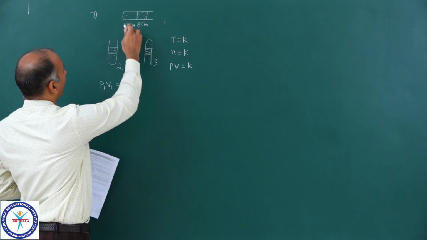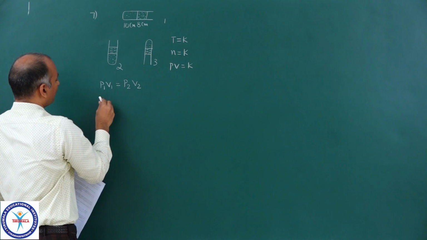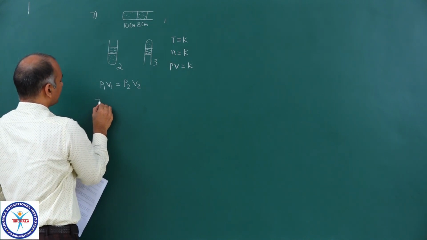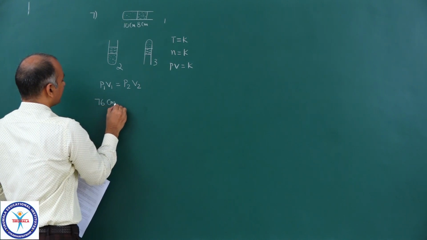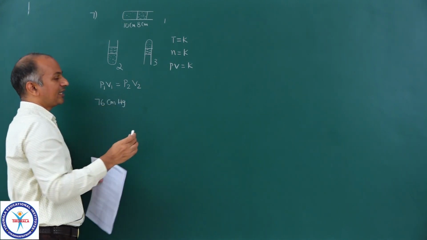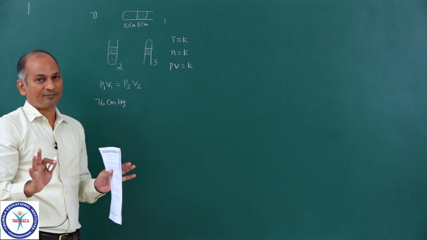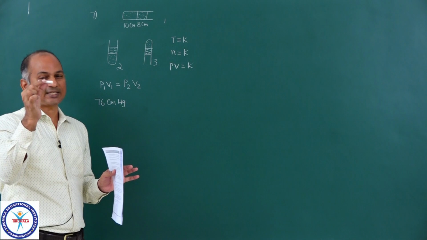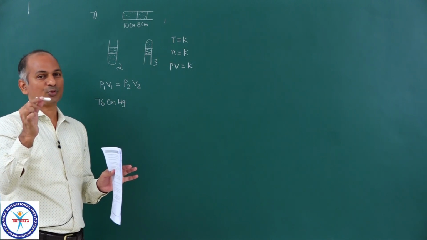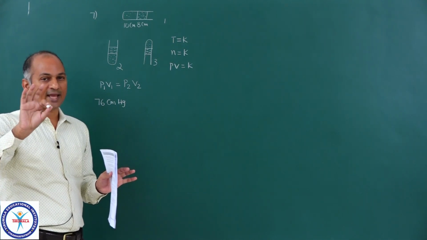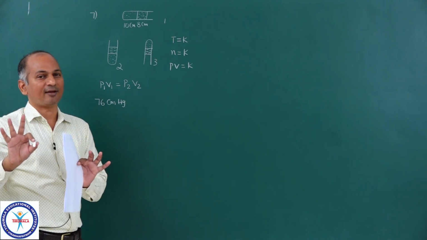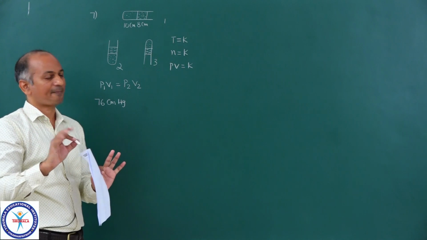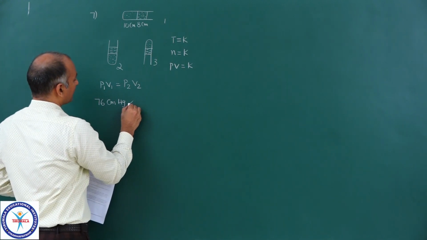So the pressure of this particular air column, if you write in terms of centimeters of mercury, then it is 76 centimeters of mercury. It is nothing but atmospheric pressure. Do you agree, all of you? A tube is horizontal like this and mercury is resting on the walls of the tube. So the pressure exerted on the air column is the pressure of the atmospheric air, nothing else, into its volume.